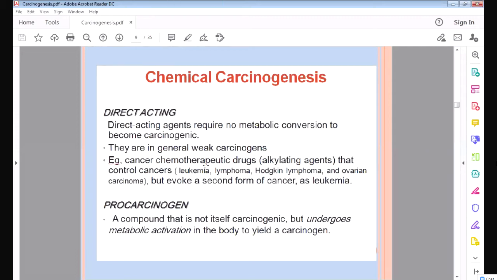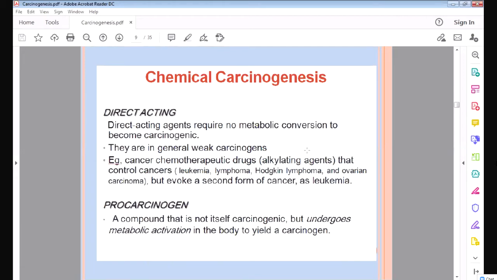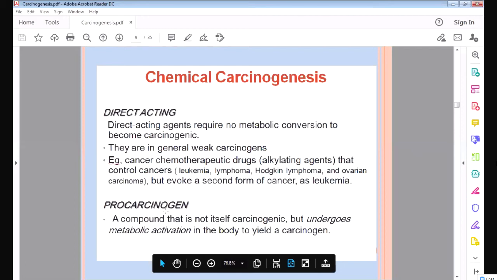A lot of drugs are there in the medical field, like alkylating agents. These chemotherapeutic drugs are called alkylating agents. If the patient is taking these drugs, it will directly cause cancer. So these are directly acting. Then procarcinogen, this is the indirectly acting. Indirectly acting is called the procarcinogen. It is not itself carcinogenic.